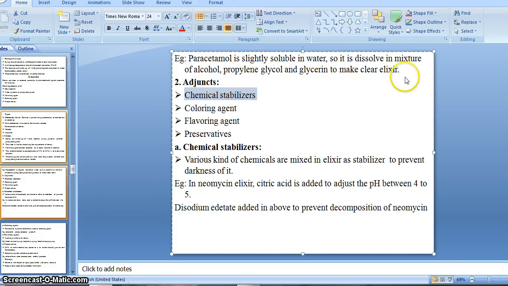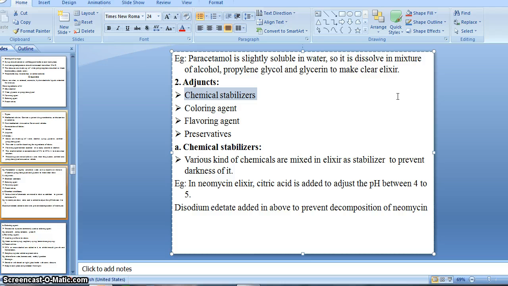Liquid to be applied on the skin. These are monophasic liquid dosage forms which are applied to the skin, that is topically or locally. It is a monophasic liquid preparation meant for external use.